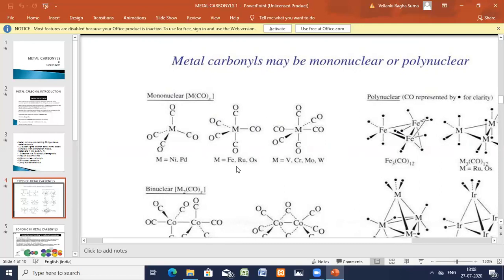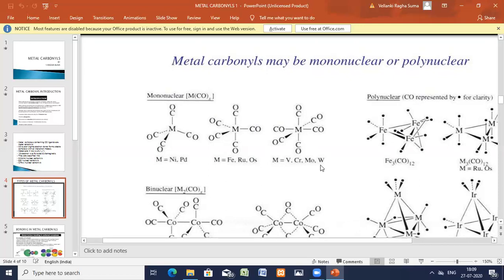Okay, iron pentacarbonyl, ruthenium, osmium. And now coming to hexacarbonyls, mononuclear, you are having even the hexacarbonyl. Here 6 carbonyls are there. Each carbonyl is attached only to one central metal atom. So it is hexacarbonyl, and each carbonyl only to one nucleus, mononuclear. That is only one central metal atom. So vanadium, chromium, molybdenum, tungsten, all these d-block transition elements will form hexacarbonyl mononuclear carbonyls.